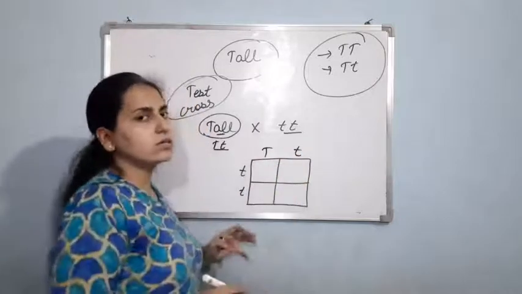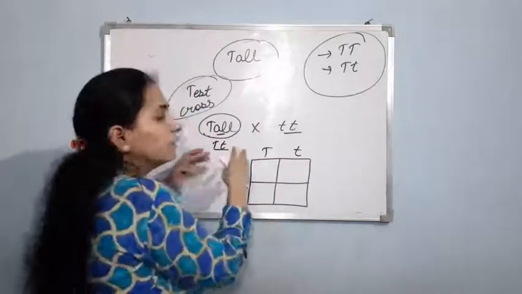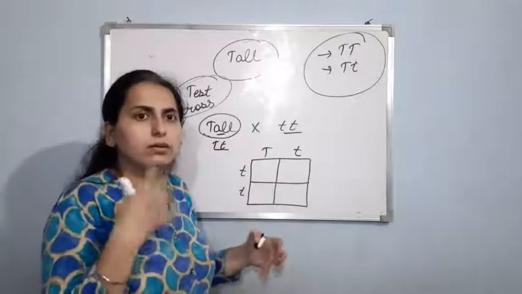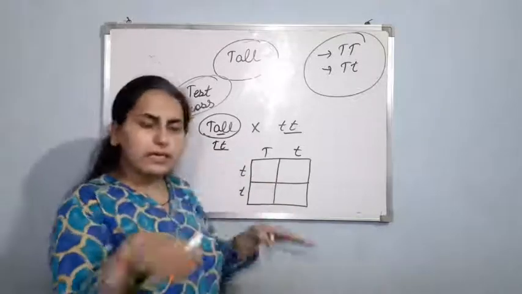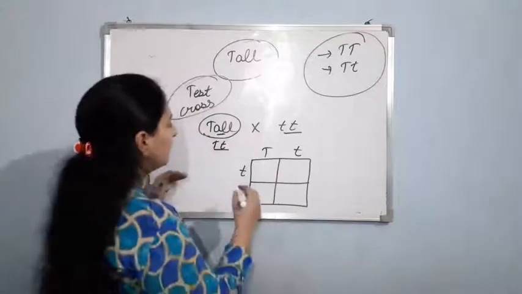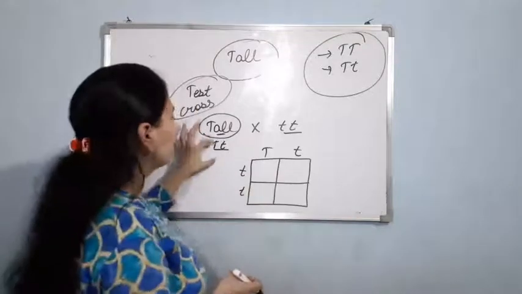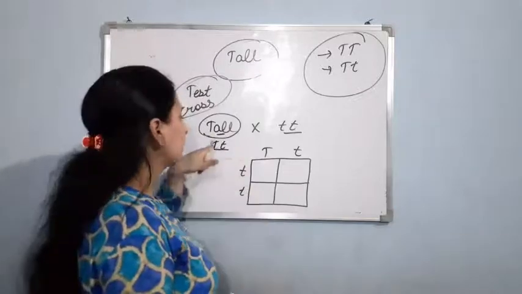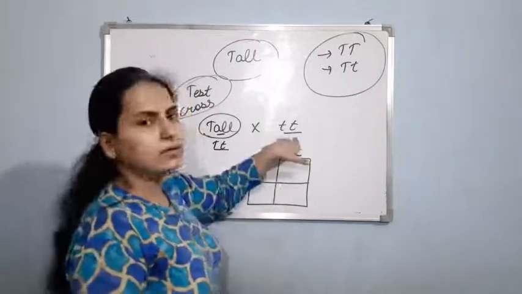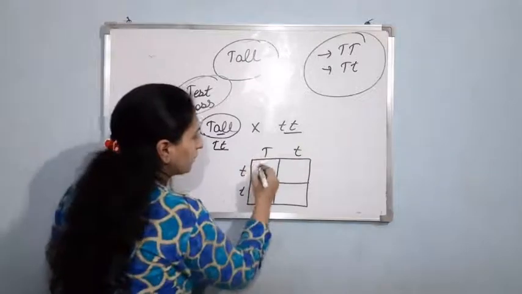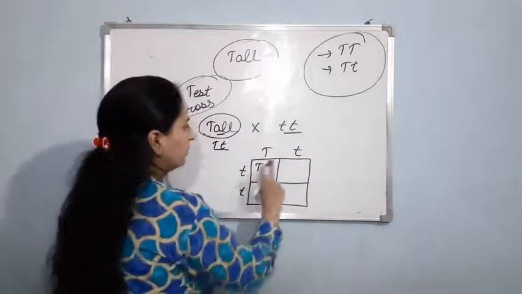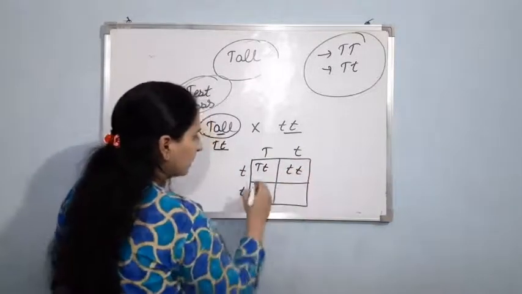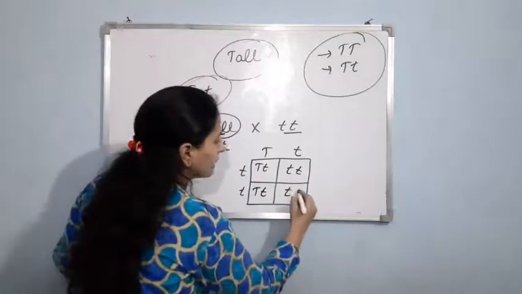This is on the basis of the law of segregation. While the formation of gametes, the alleles are being segregated, and each gamete receives one allele. One gamete will receive the capital T allele and the other gamete will receive the small t allele, and in this way again it will form capital T small t, capital T small t, small t small t.